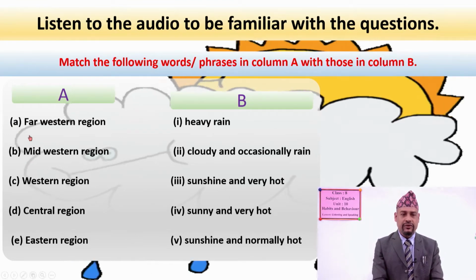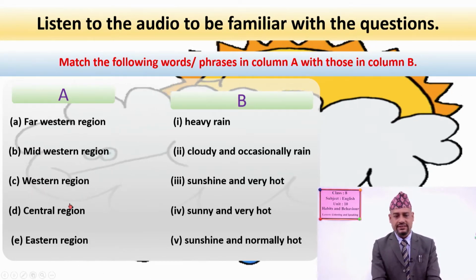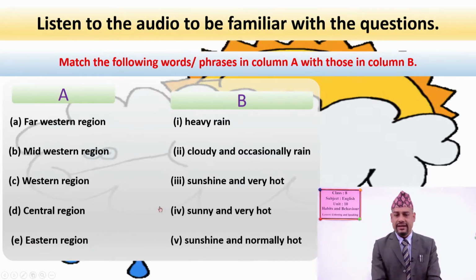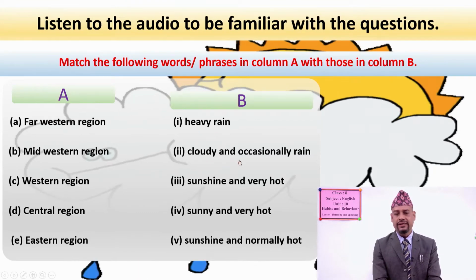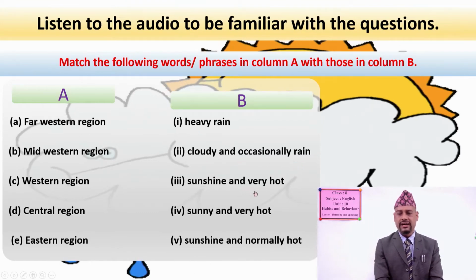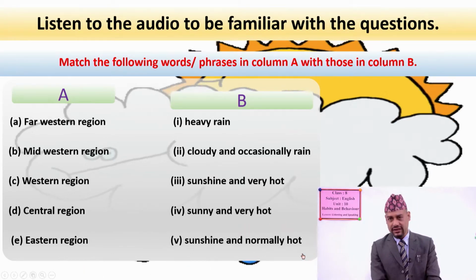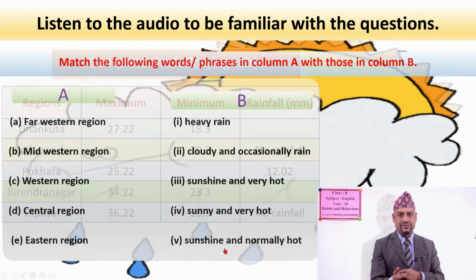So first of all, we have Far Western Development Region. Second, Midwestern region. Third, Western region. Fourth, Central region. And fifth one is Eastern region. Now their weathers are given here like heavy rain, cloudy and occasionally rain, sunshine and very hot, sunny and very hot, sunshine and normally hot. So you can hear these things in the audio, okay?